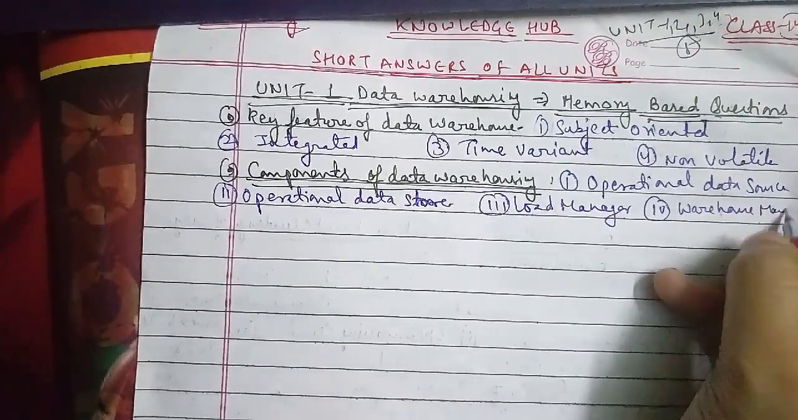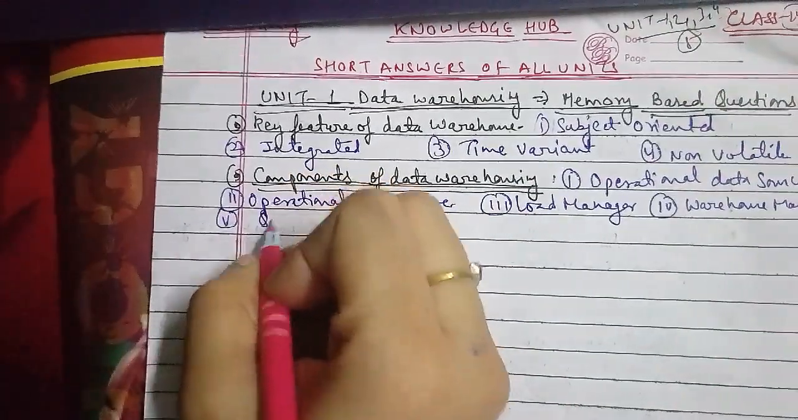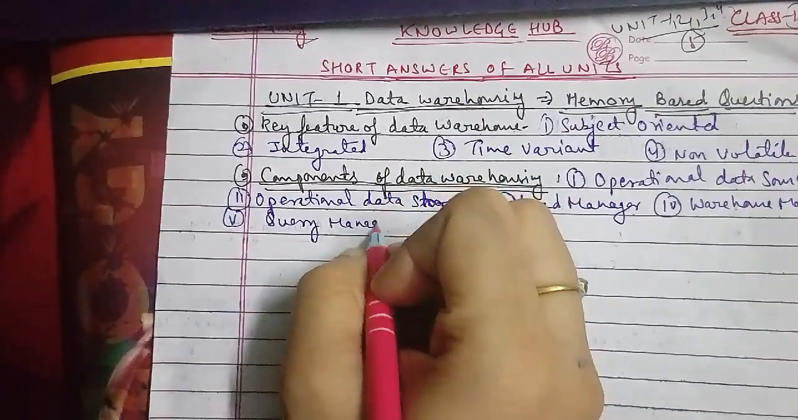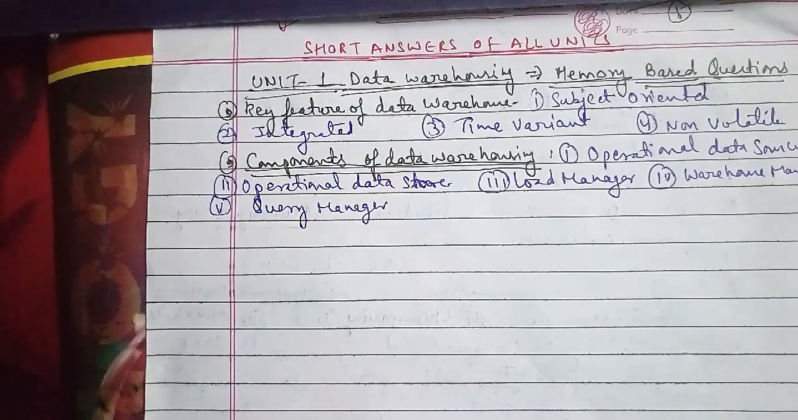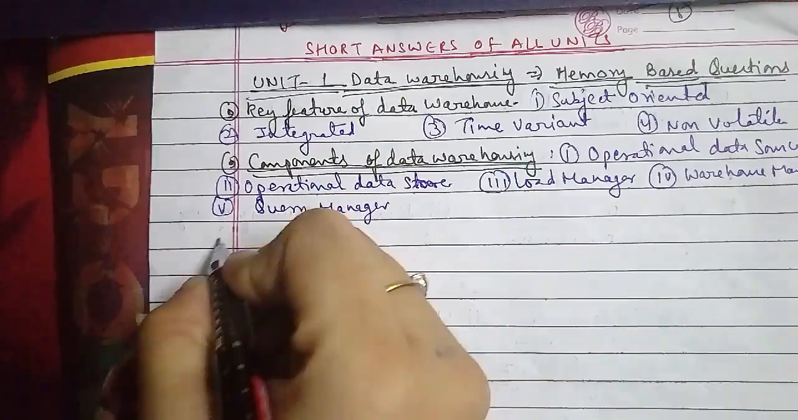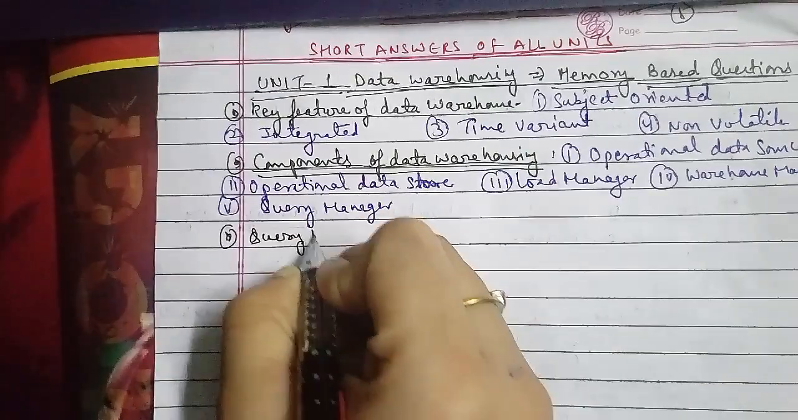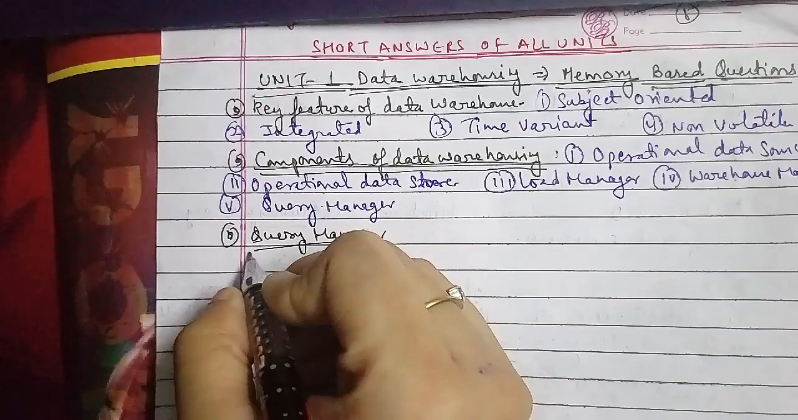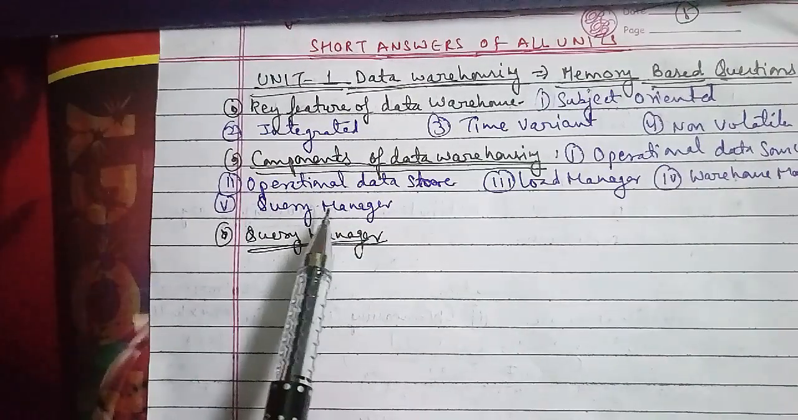Now we'll discuss another possible question: define query manager. The query manager performs all the operations associated with the management of user queries, and these operations include directing queries to the appropriate tables and scheduling the execution of queries as well.